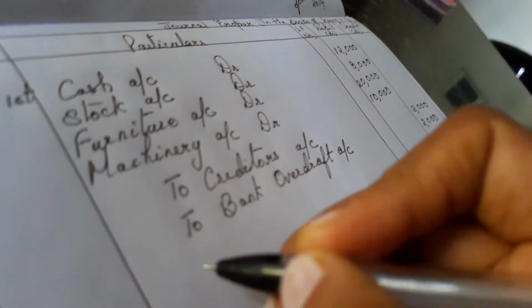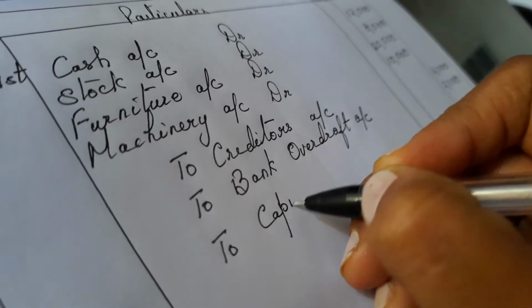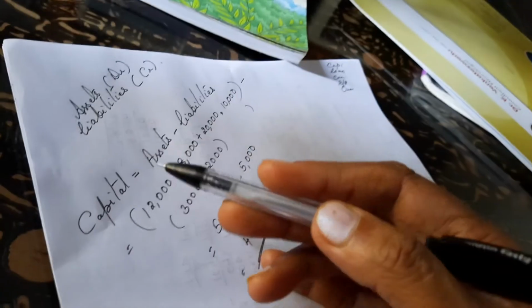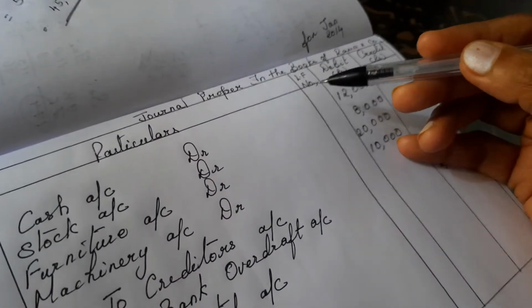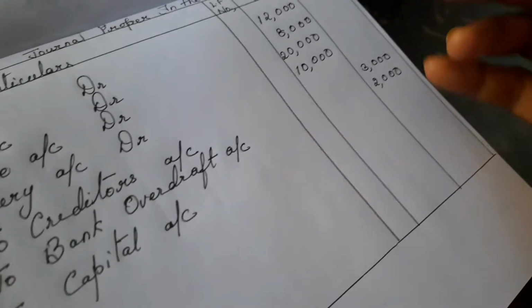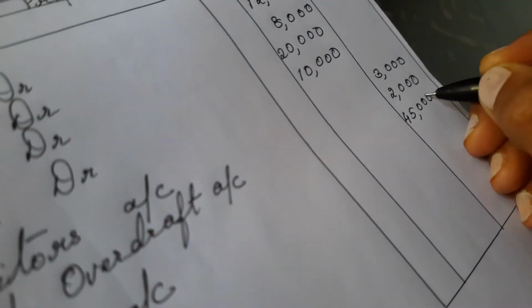This is what we were trying to find. So here we will mention it as To Capital Account, and the difference amount, the calculation which we have done now. How did we do it? All the assets added, minus all the liabilities. Then we got a difference amount of 45,000 that we are going to write here.